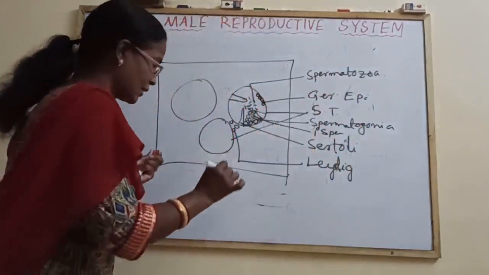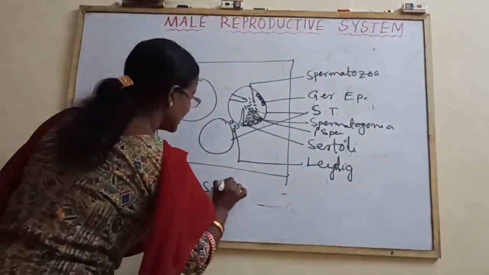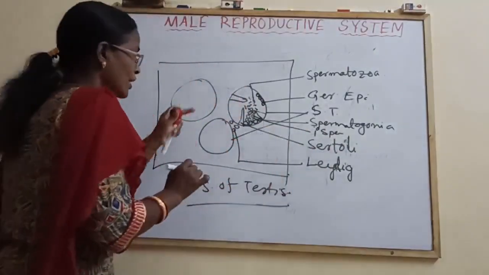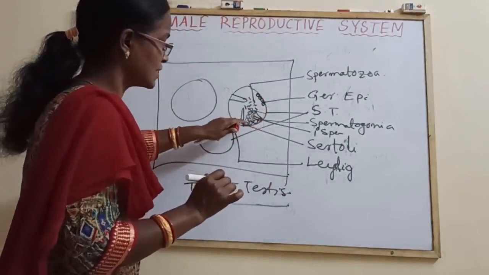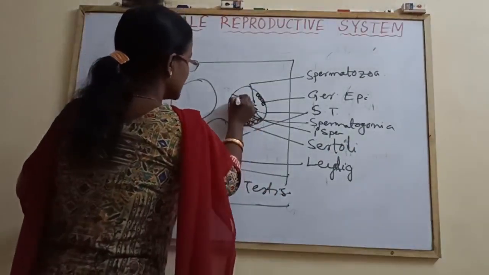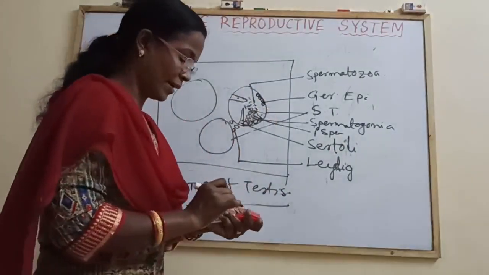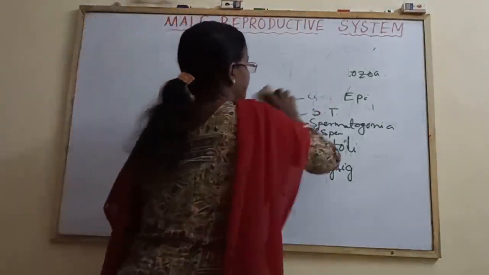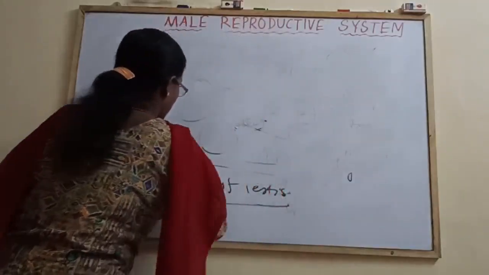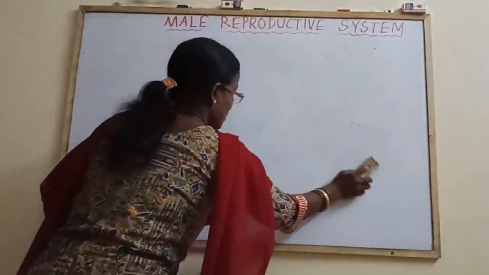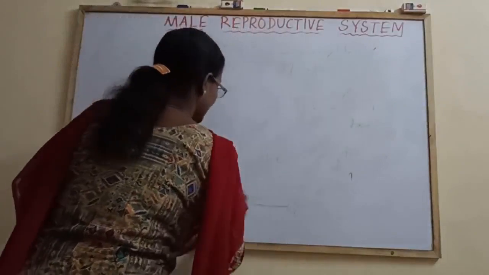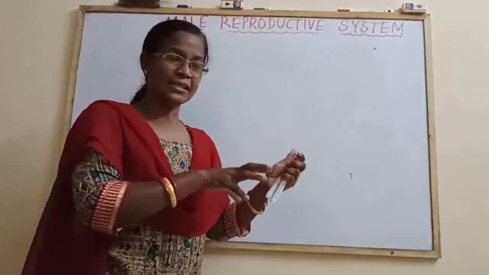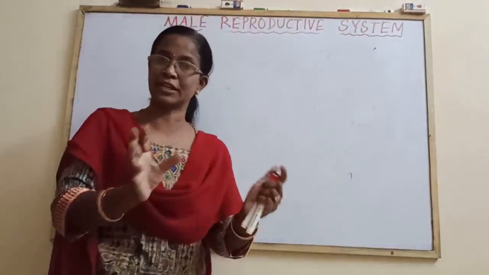And after drawing the diagram, don't forget to write the TS of testis of human. Like this only, you have to draw one diagram showing the different stages and the Sertoli cells. These are the Sertoli or sustentacular cells. Okay. Then come to the testes, made up of seminiferous tubules, and from the seminiferous tubules the tubuli recti emerge. The tubuli recti lead to formation of rete testis, which is a network-like structure.